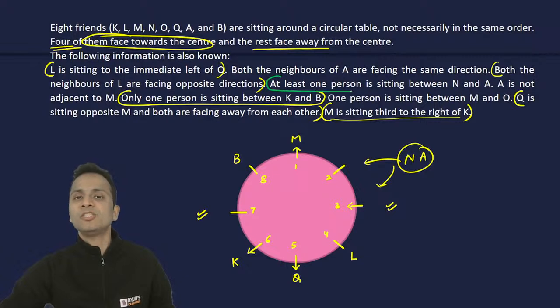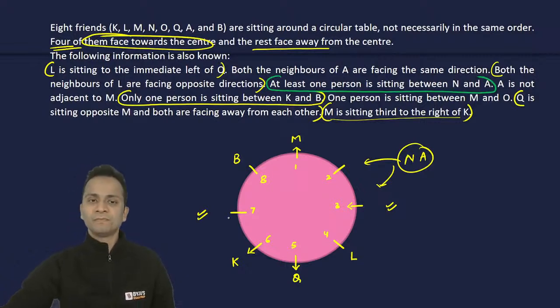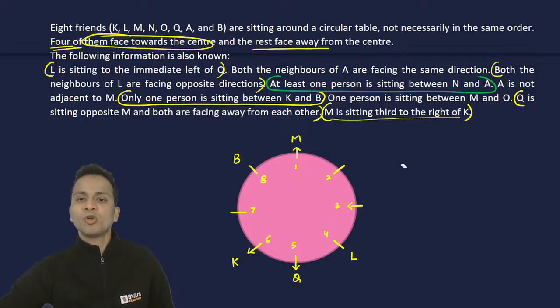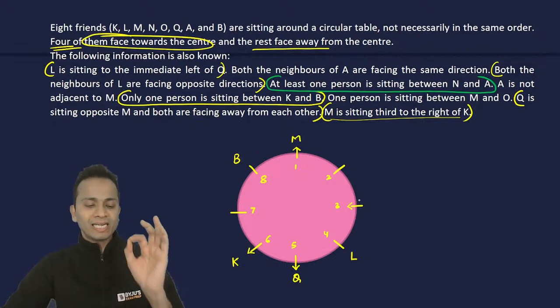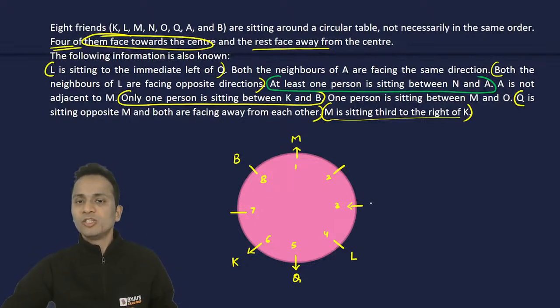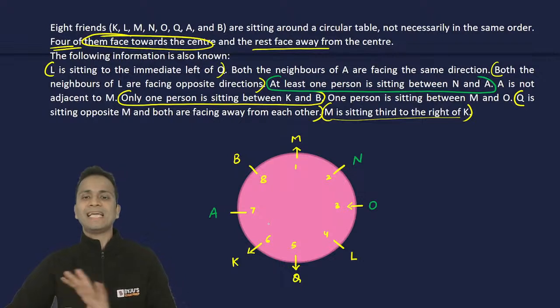But it is given that at least one person sits between N and A. So O cannot sit at chair number 7, O will sit at chair number 3. A cannot sit at chair number 2 because A cannot sit adjacent to M, so A will sit at chair number 7 and N will sit at chair number 2. That's it. This is the arrangement.